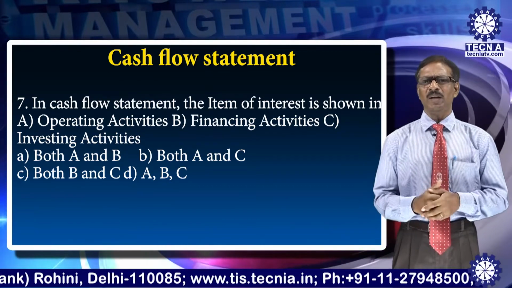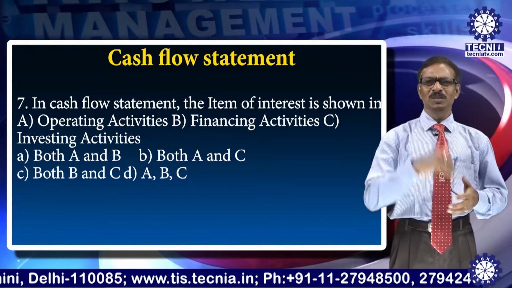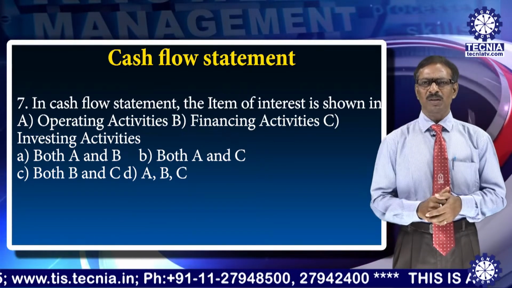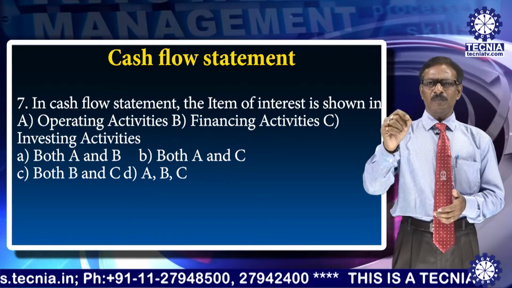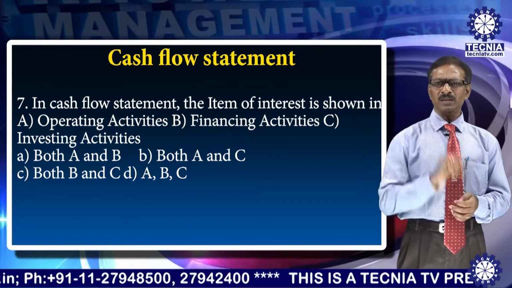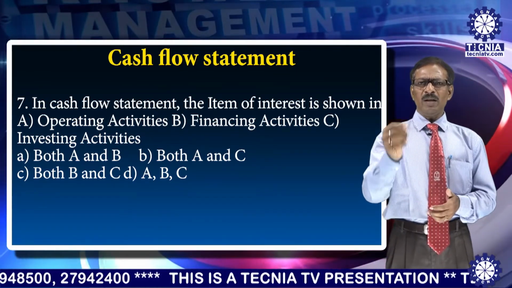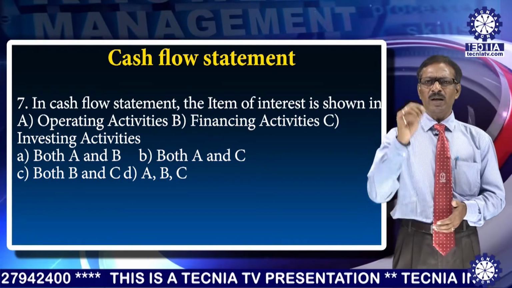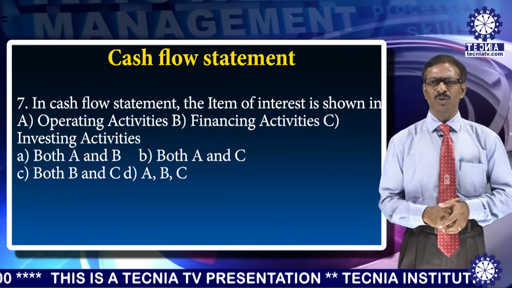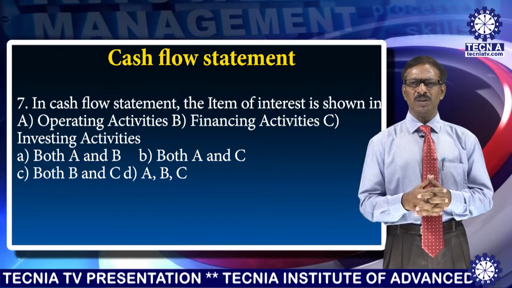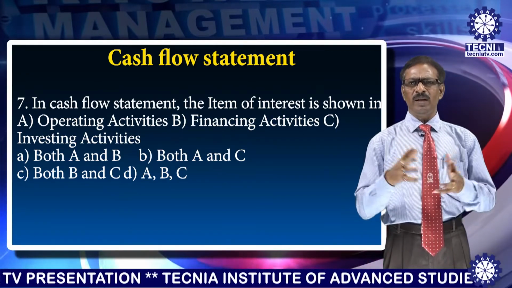No, it's the wrong answer. It is not D. It is actually C, that means the activity would come under both B and C. Interest can be shown under financing activities, and interest may also come under investing activities. So interest is shown under B and C, that means financing activities and investing activities.